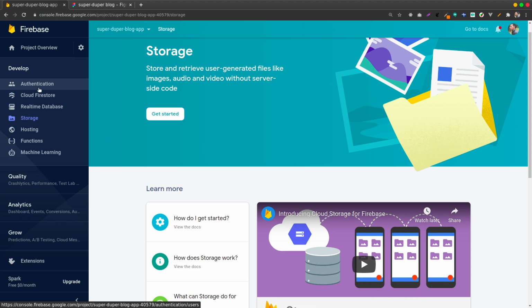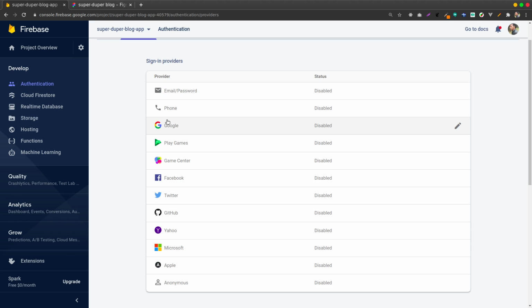Okay, so it gives me what we call providers. It takes me to a provider page where I can have different sign-in providers. For example, we have email, we have phone, we have Google, Google Play Games, Game Center, Facebook, Twitter, all this. In our case, remember our app has three, but you can add more.